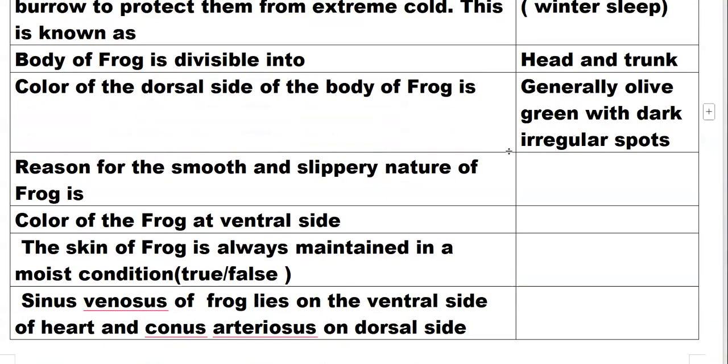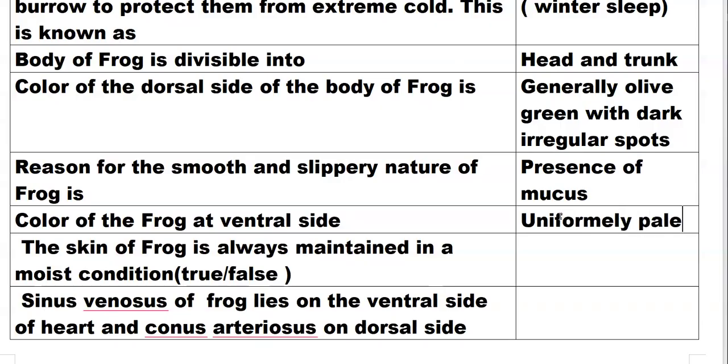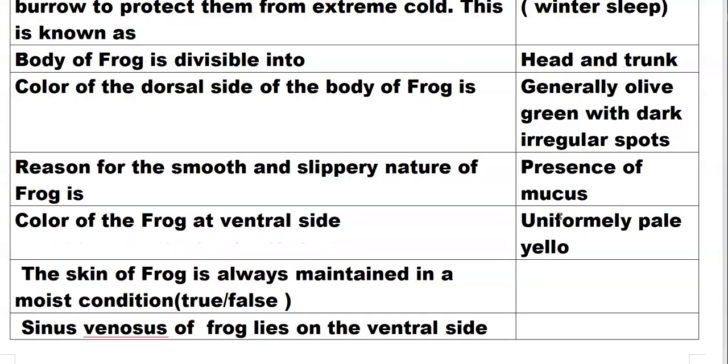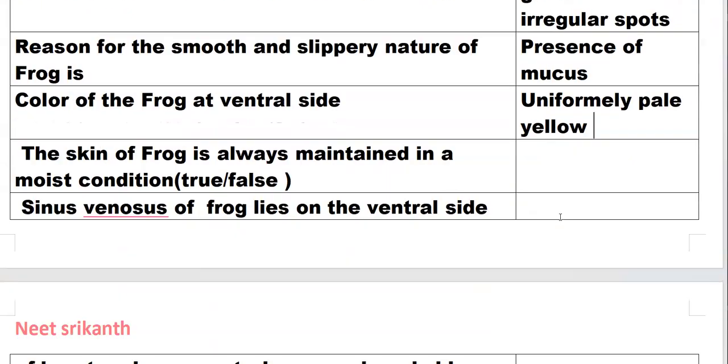The reason for the smooth and slippery nature of the frog is the presence of mucus. The color of the frog on the ventral side is uniformly pale yellow. The skin of a frog is always maintained in a moist condition. Yes, that's true.